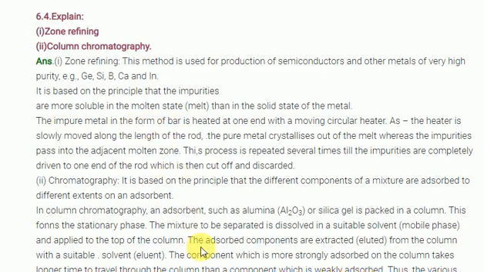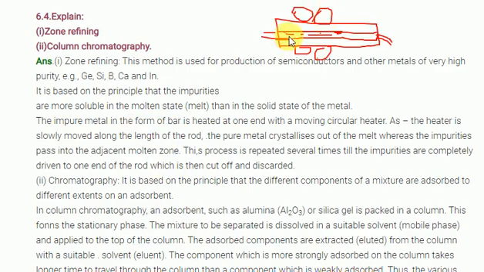Just imagine I take an ore and there are heaters. When heated, the impurities, which have a low melting point, stay in the liquid. When you move the heater along like that, the impurities are pushed to the outside and the pure metal is left behind. That's nothing but the zone refining method.